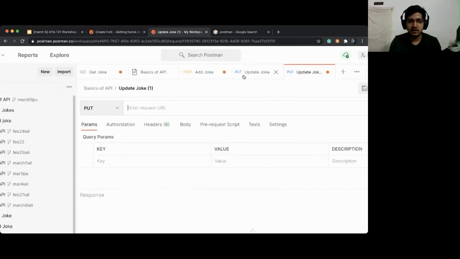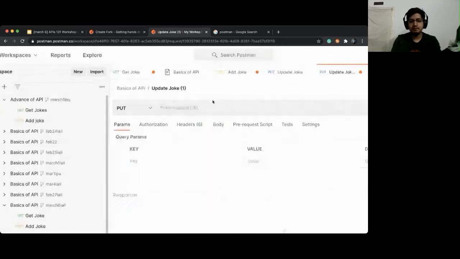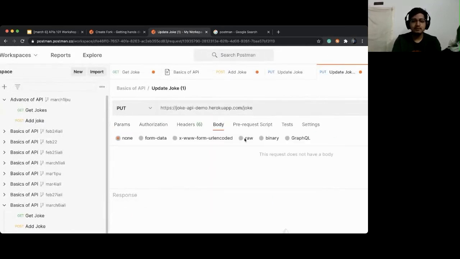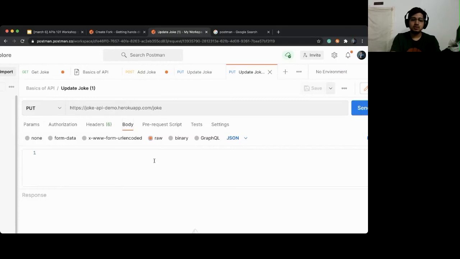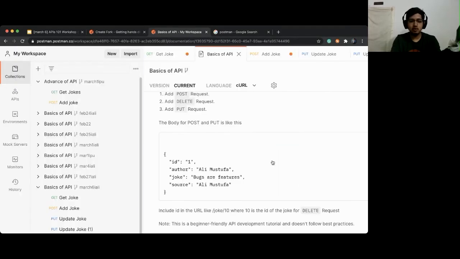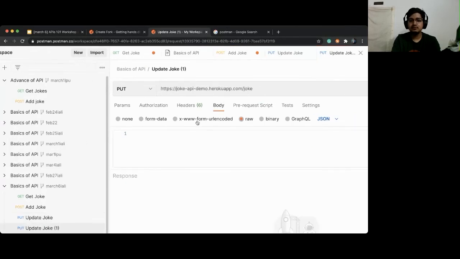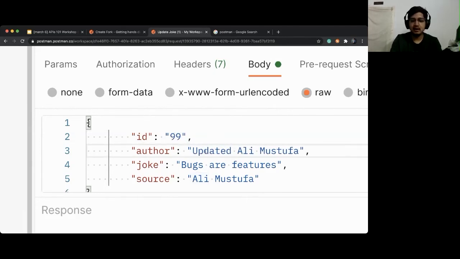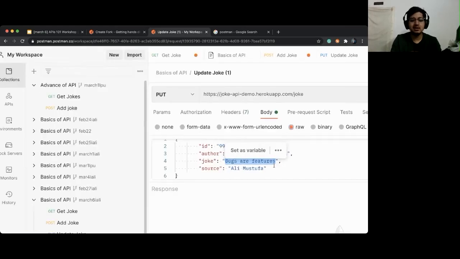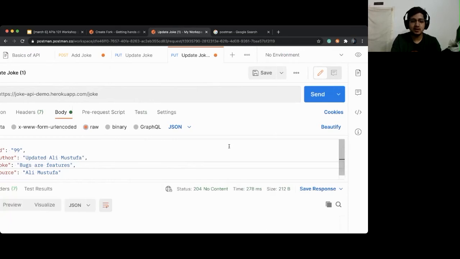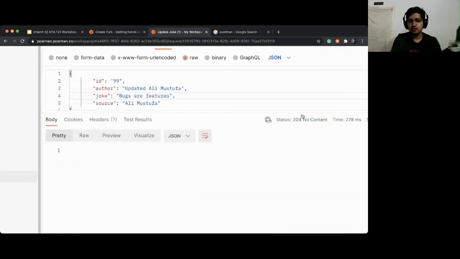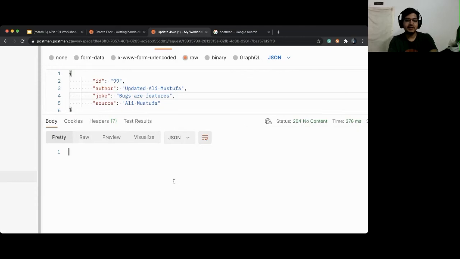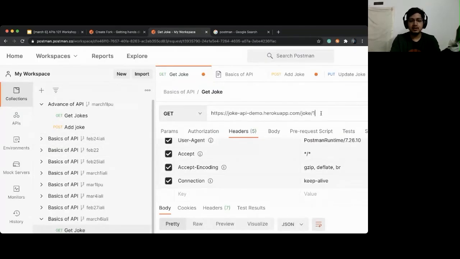So where should I get the URL from? This is the URL. Copy, paste it here. Body raw JSON. Save. Go back to basics. Copy the body. Come back. Paste. Change the ID with the ID you added the joke with. I added with 99, and then I'll write updated Ali Mustafa, and then I'll keep the joke as same. You can change it, hit send request. It will send it to the server, give you 204, meaning that it was successful, but it didn't return anything. Go back to get and see if it was successful.